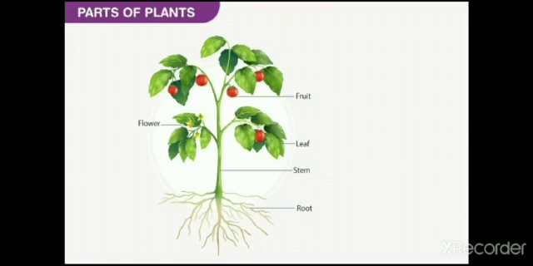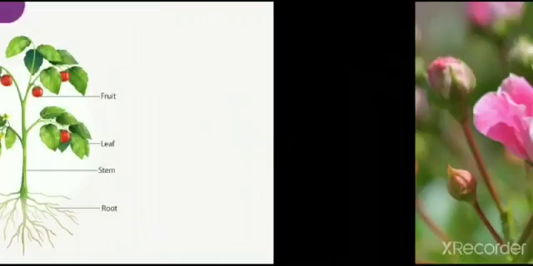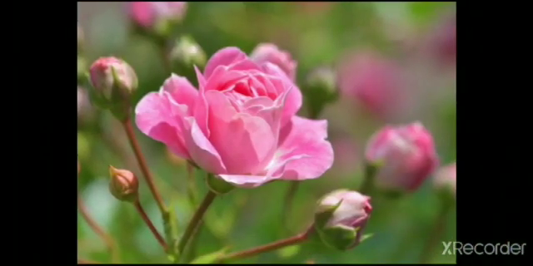Now, we will study the structure of a plant in detail. First part is the flower. This is the most attractive part of a plant. It is connected to the stem by a stalk, which may be long or short. A flower has a typical color and shape. The flower is an important means of reproduction.